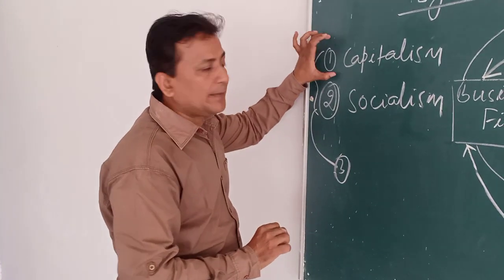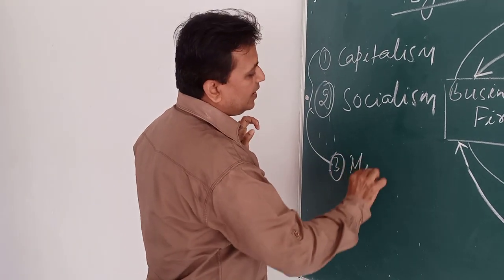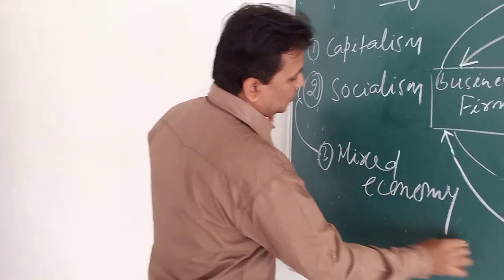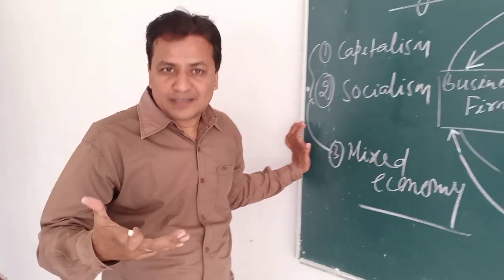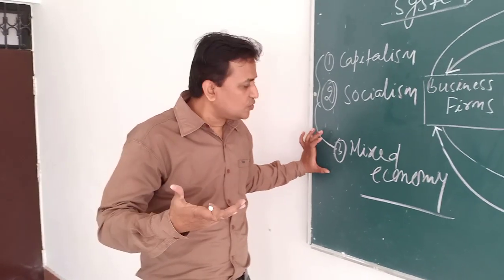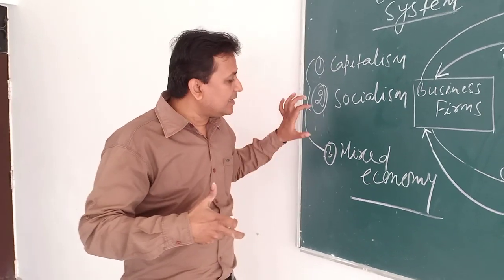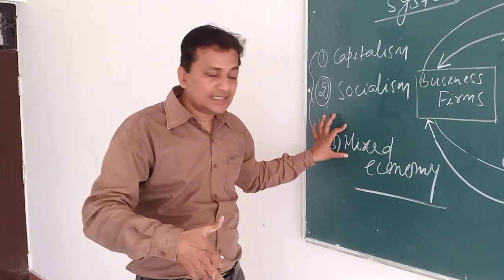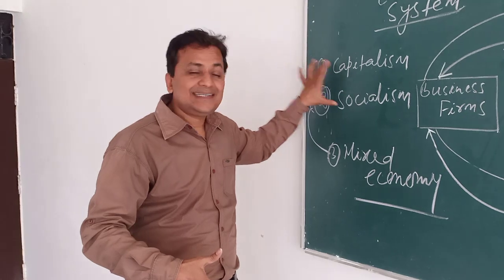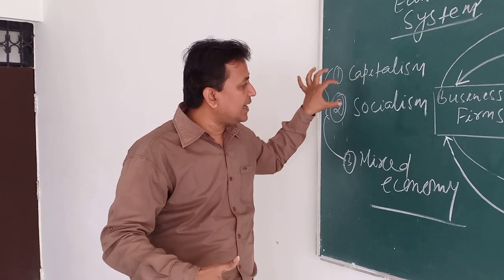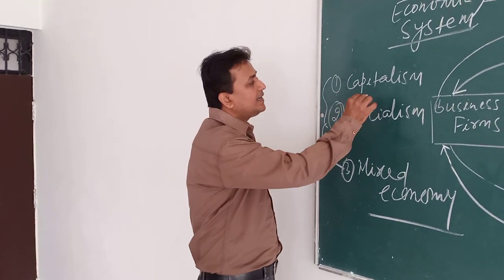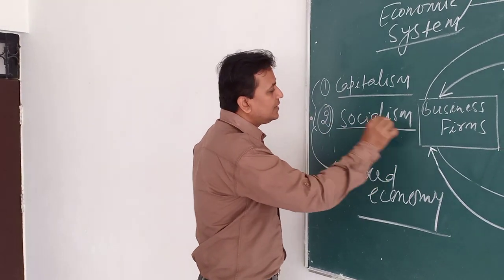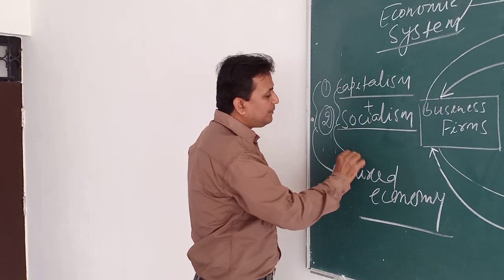when we combine capitalism and socialism, that is called mixed economy. So mixed economy is not pure, and it has no existence of its own, but this mixed economic system has been formulated on the basis of these two combinations, capitalism and socialism. When we combine the features of capitalism, Pujibad, and the features of socialism, then we have the mixed economy.